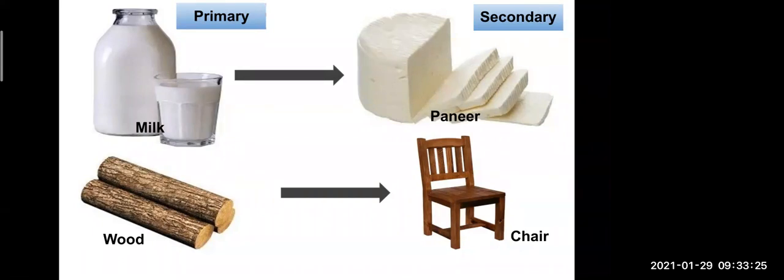We get it at a low price, but the things after processing, like bed, chair, are all very costly. That means the things which we take from the primary occupation are at a low price, and the things we get after processing are at a very high price.